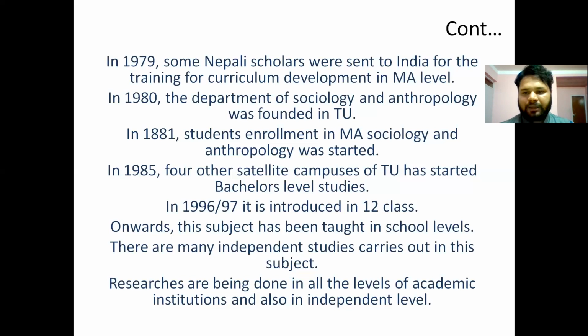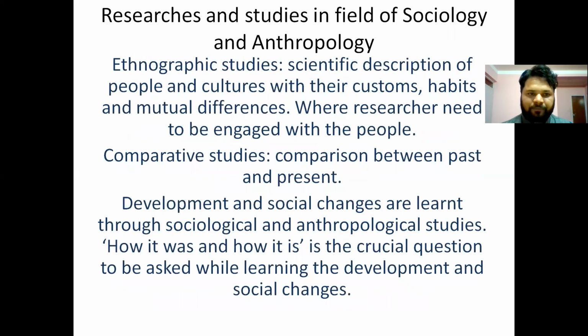It means at school level as well, people have started doing social activities and social projects. These are also a kind of research projects done in the field of sociology and anthropology. Researches and studies in the field of sociology and anthropology.